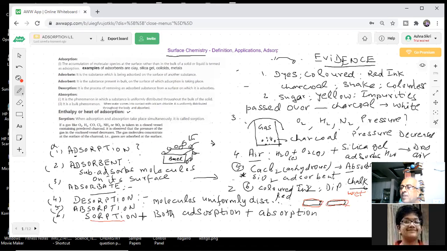These definitions are asked in the exam. This is not difficult, but we have to understand them. Simple definitions. The best part of this chapter is there are no numericals now. If we can understand the basic concepts, it is very easy for us to answer.